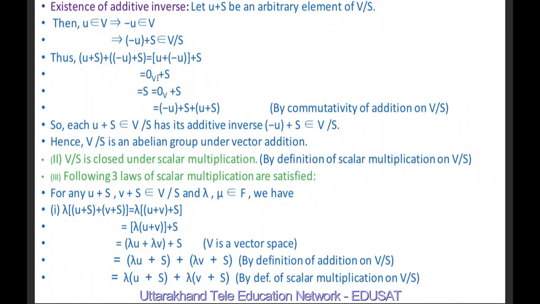zero element of V/S, and this is 0 + S, which is equal to S. This may be written as (-u + u) + S, and this is equal to (-u + S) + (u + S). So (u + S) + (-u + S) is equal to S, and this is equal to (-u + S) + (u + S). Therefore u + S belongs to V/S and has its additive inverse -u + S, which also belongs to V/S. Hence V/S is an abelian group under vector addition.